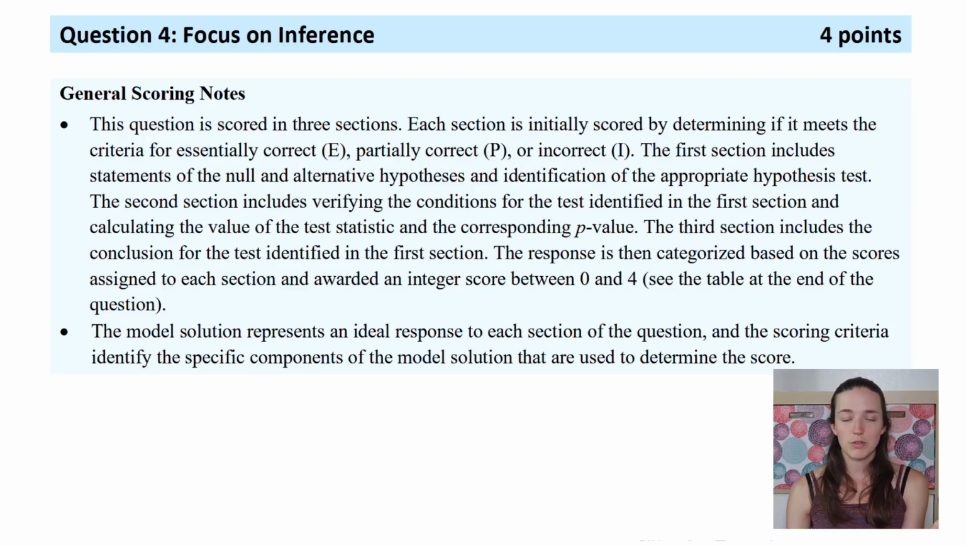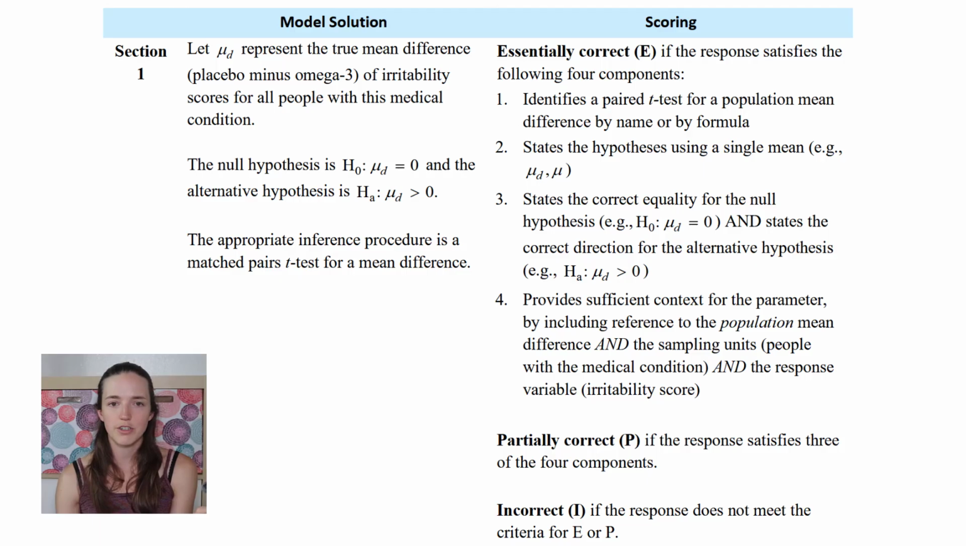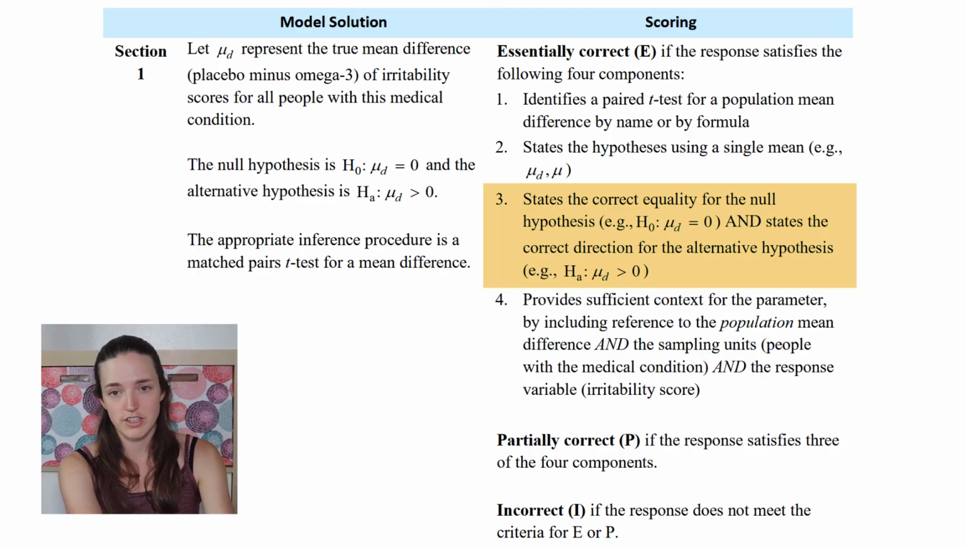Okay, these are the actual scoring guidelines for this question. There are 3 sections. Let's start with section 1. Our solution basically matches the model solution. Let's look at the scoring criteria. You get an E on this question if you identified that it's a paired t-test for a population mean by name or formula. I did both. States the hypothesis using a single mean. Did that. States the correct equality for the null hypothesis and the correct direction for the alternative.